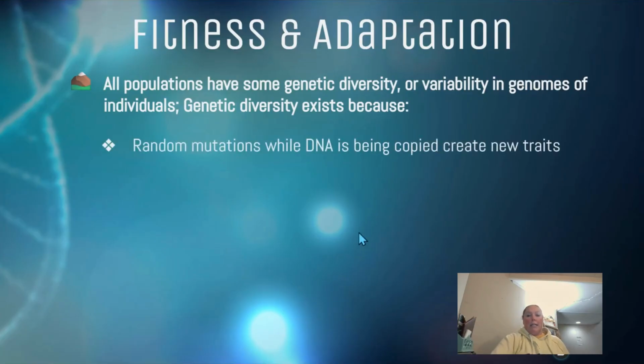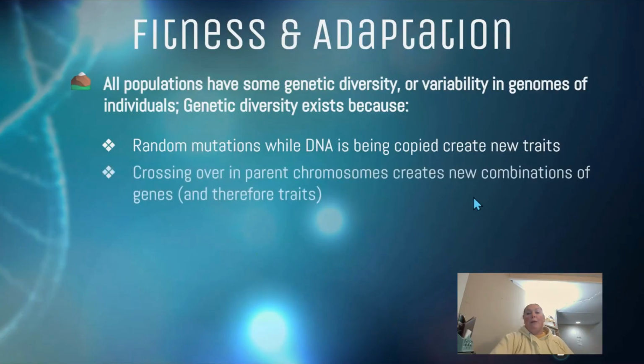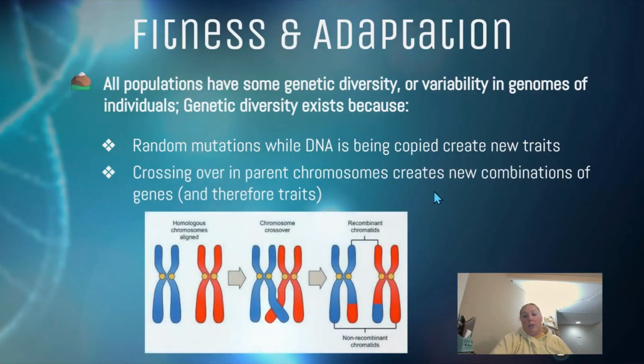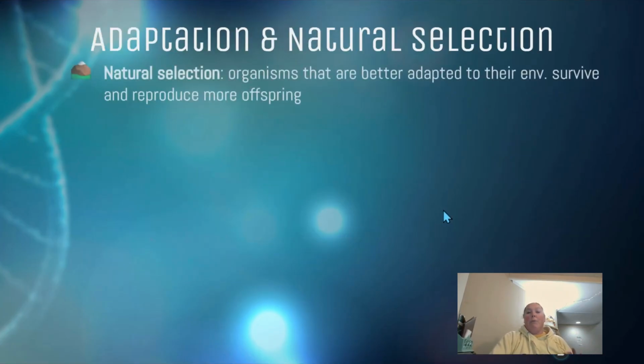The genetic diversity exists because of random mutations in the DNA, and those random mutations have to be beneficial. Those beneficial changes then have to increase within a population. Once it increases within a population, it becomes an adaptation, and that new trait increases the organism's ability to survive and reproduce. That is when an adaptation becomes part of evolution.